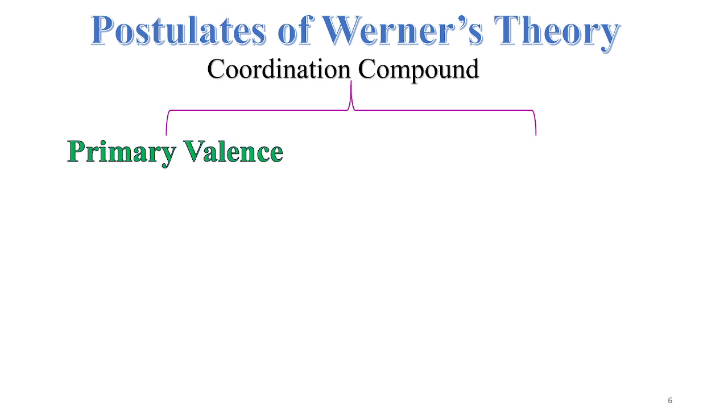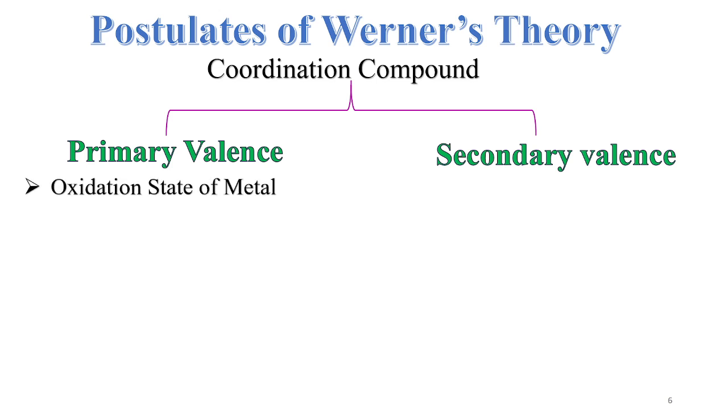Coming to the postulates of Werner's theory, Werner proposed that the coordination complex can have two types of linkage, or two types of valency. One is primary valency and the other is secondary valency. Primary valency is the oxidation state of the metal.